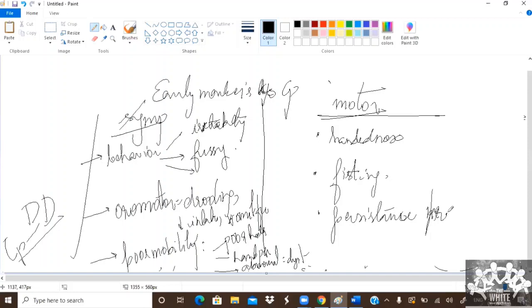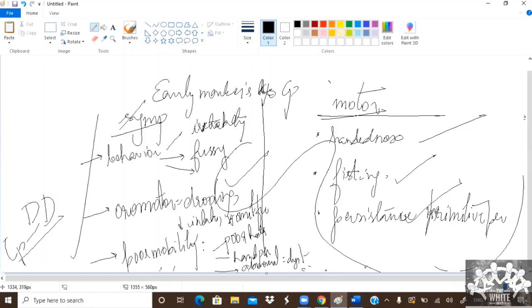Primitive reflexes. These are all the pointers towards CP. See, we had persistent primitive reflexes in our child. We have fisting. Some amount of handedness was being told. We had drooling. In our case, these were the early pointers to tell that it was CP.